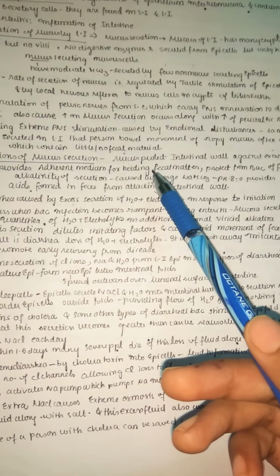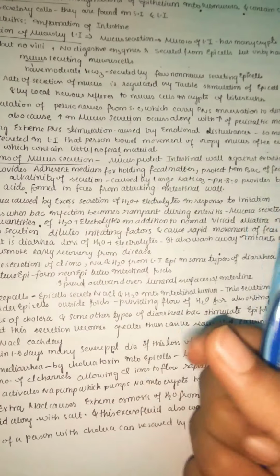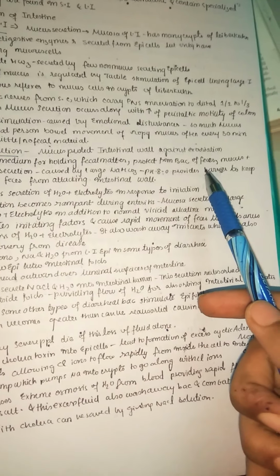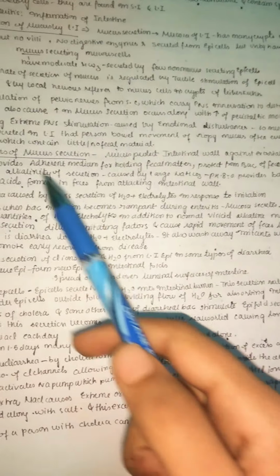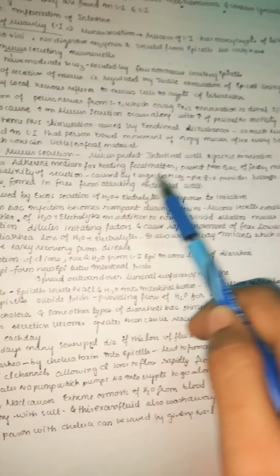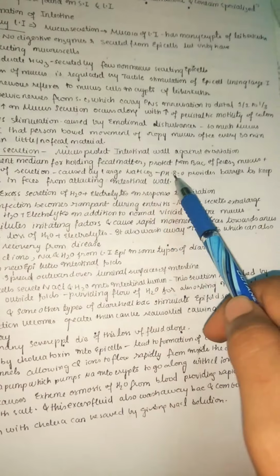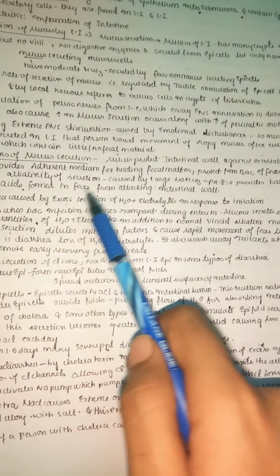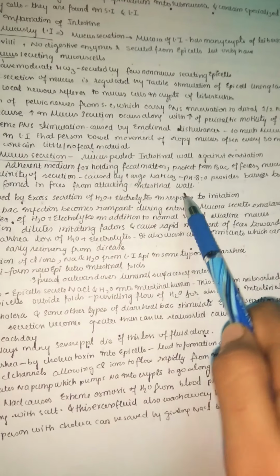Adherent means it holds the fecal matter together, forms a solid-like material, and protects from bacteria of the feces. Mucus, along with the alkalinity of secretion caused by large amounts of sodium bicarbonate with a pH of about 8, provides a barrier to keep acids formed in the feces from attacking the intestinal wall.